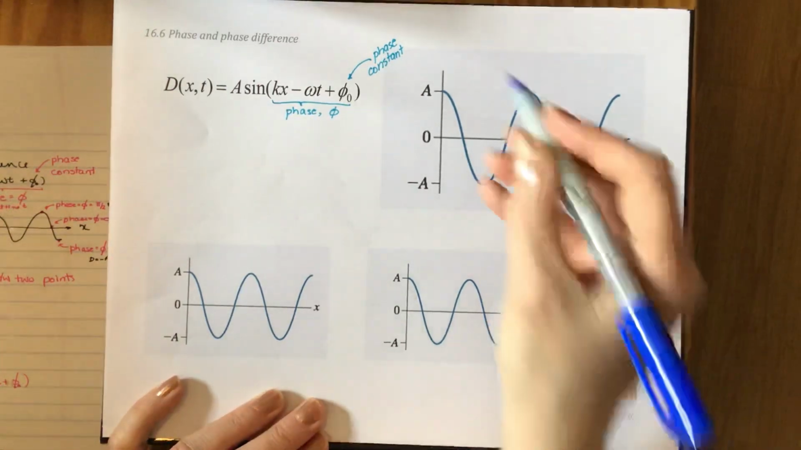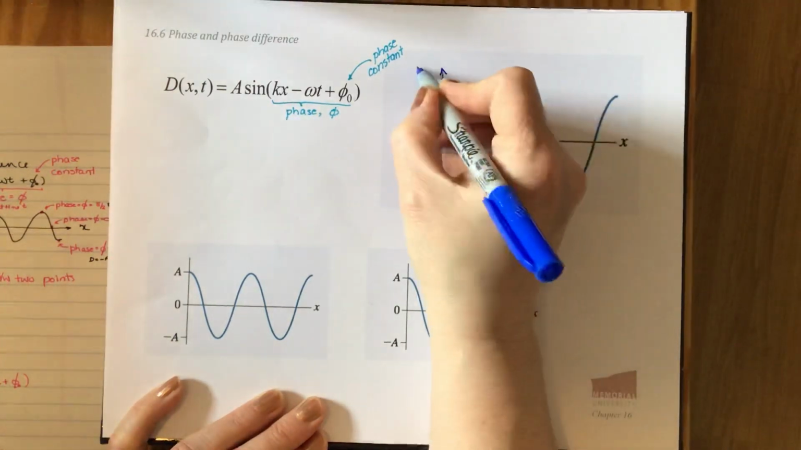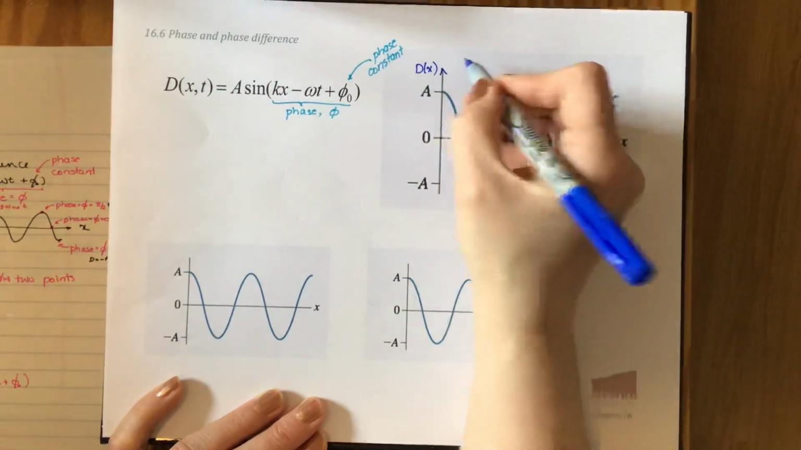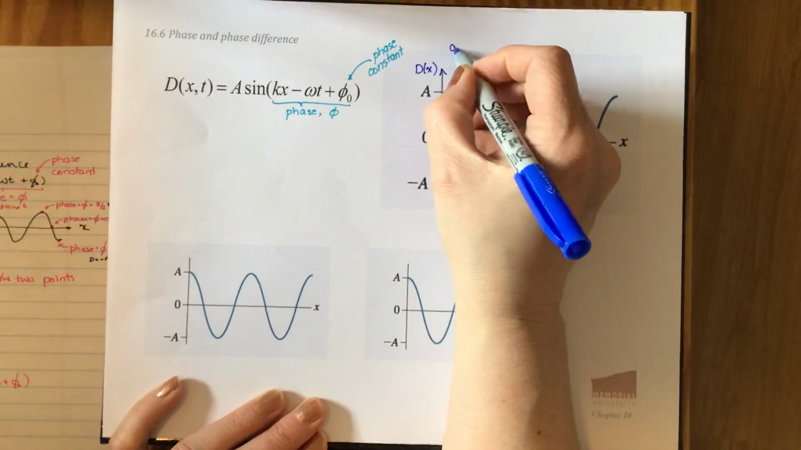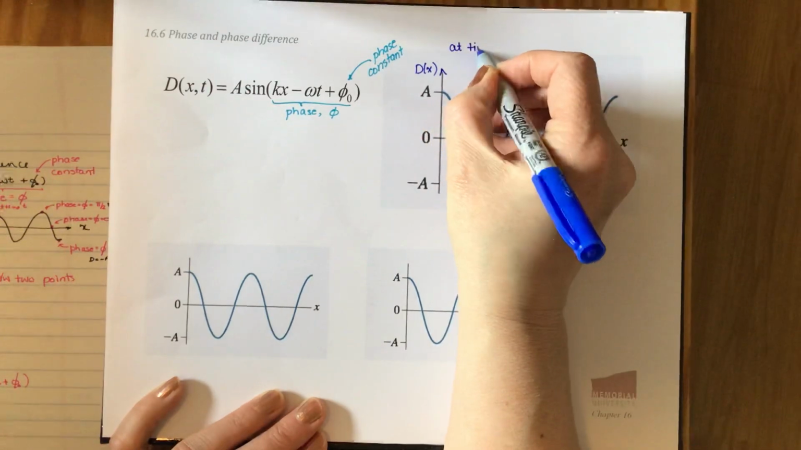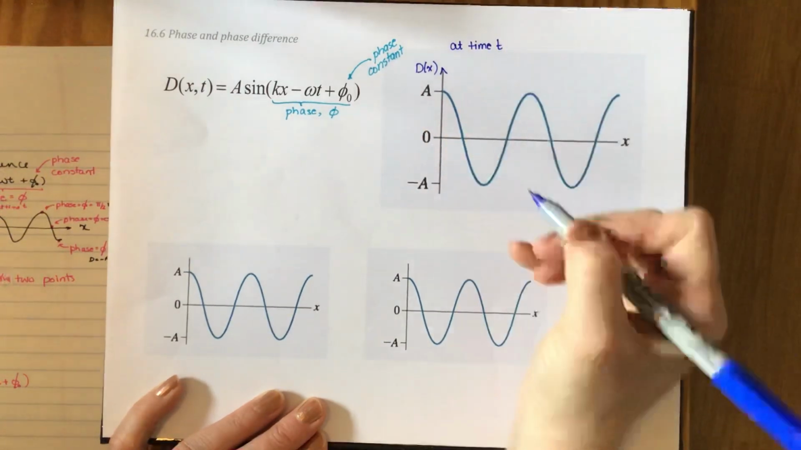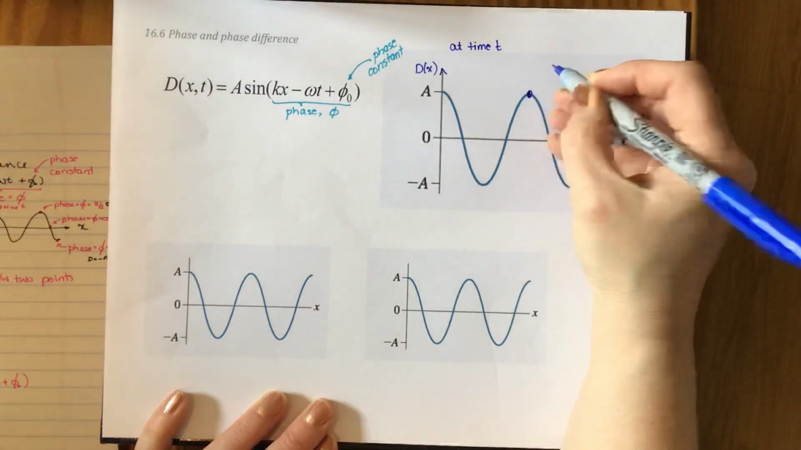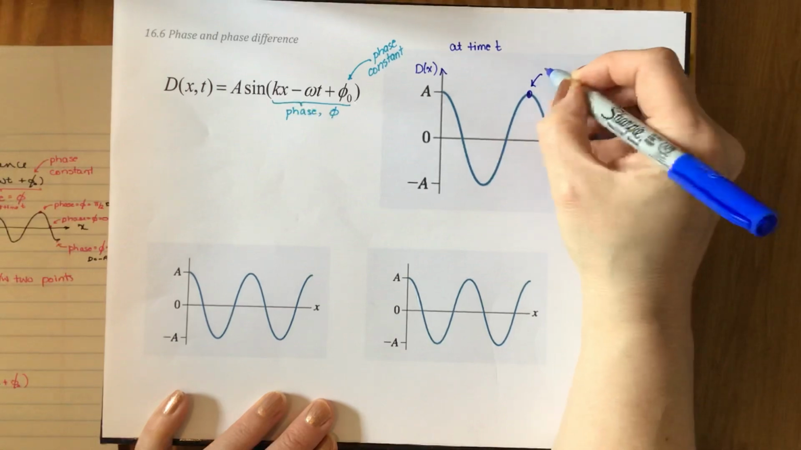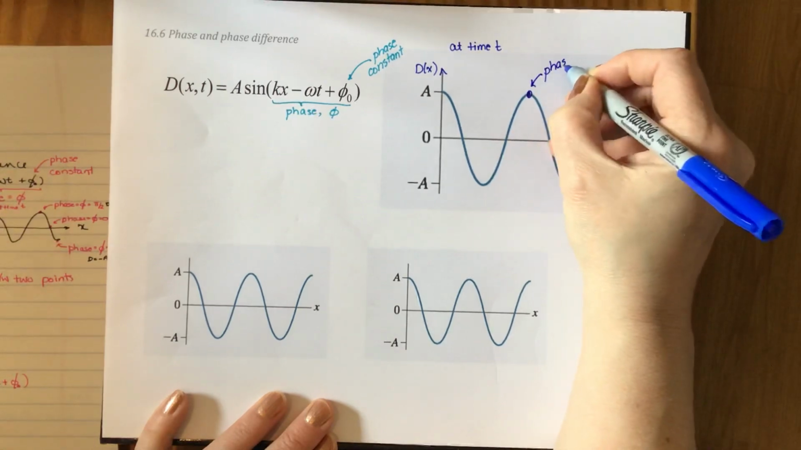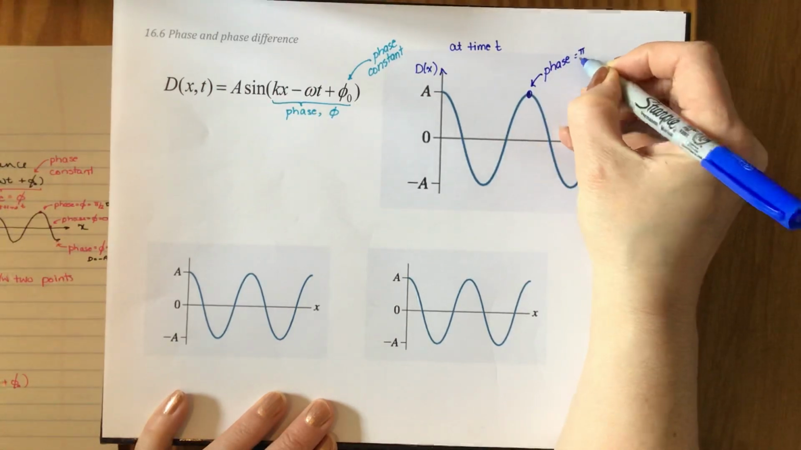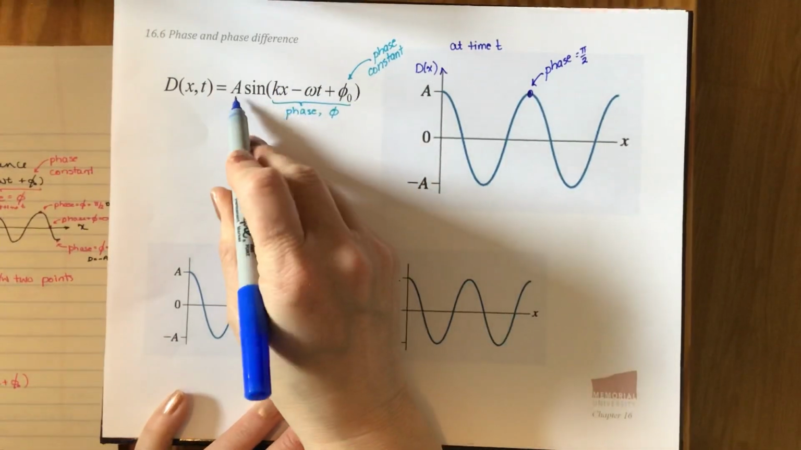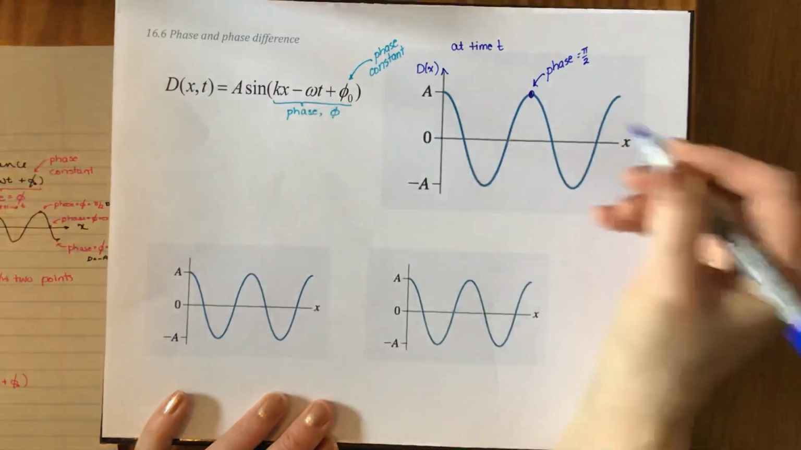So let's say this is a picture of a traveling wave. Here's the height of the wave as a function of horizontal position. Let's say that this picture is taken at time t, so this is a snapshot graph. If we looked at this point right here, the phase is equal to pi over 2. And at this point, if we put in pi over 2 into our equation, we would see that D is equal to a maximum, it's equal to the amplitude.